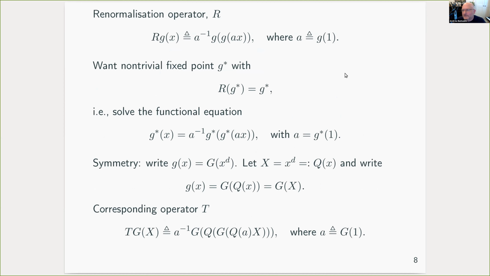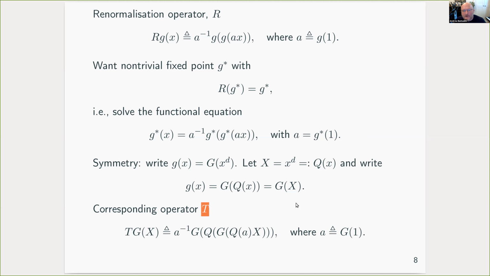So we have this renormalization operator R, and we would like to find a fixed point of it. In other words, we would like to solve this functional equation for the unknown function G star. If we think for a while, we realize that we can impose a symmetry. So we could write our function as some other function, capital G of capital X, which is x to the power d in this case. And we can write down the corresponding operator.